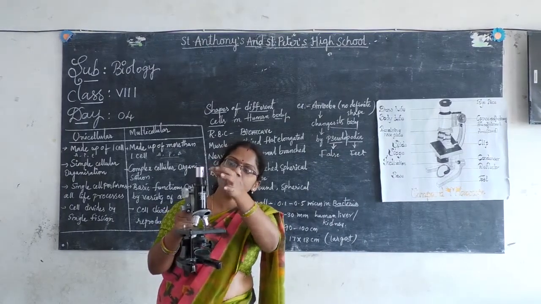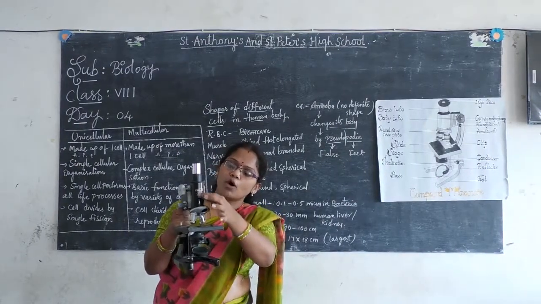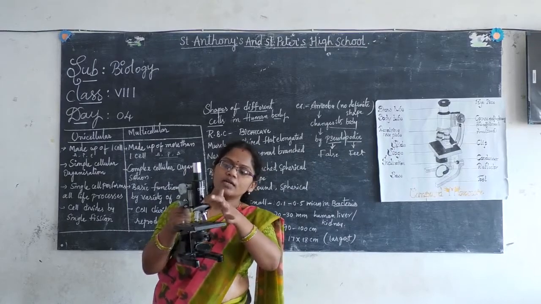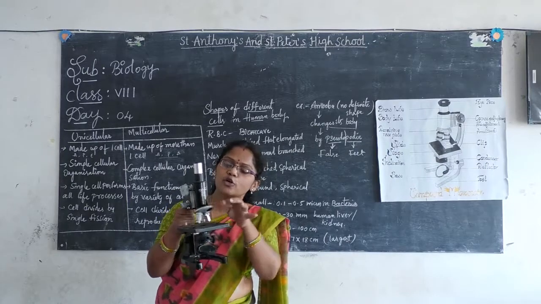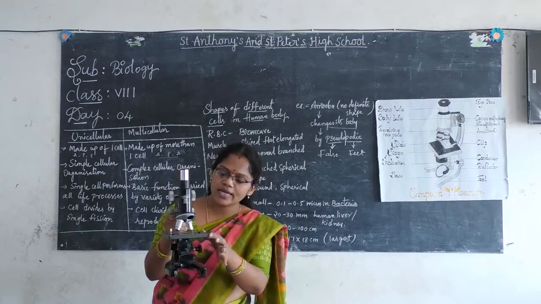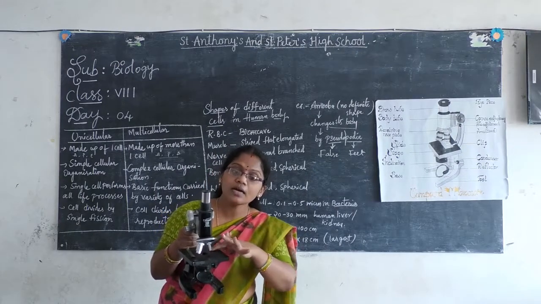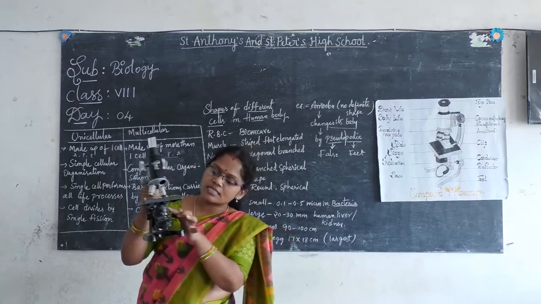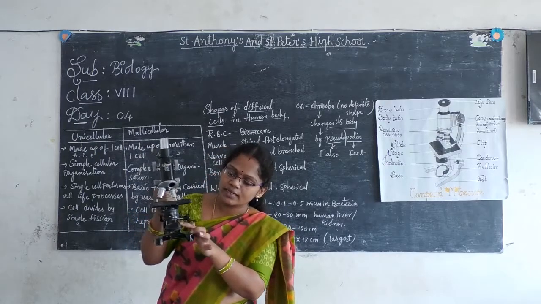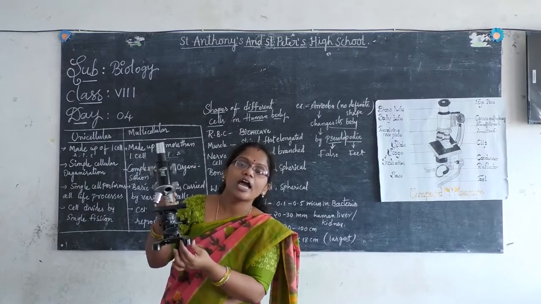Eyepiece, body tube, revolving nose piece, stage, clips. The stage is used for keeping the slide, and then the condenser, reflector, base and foot.